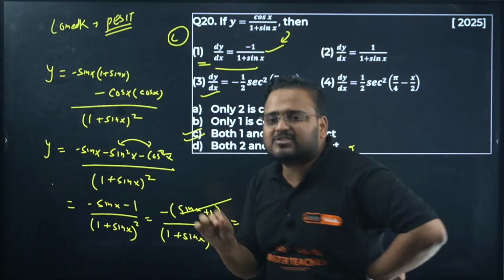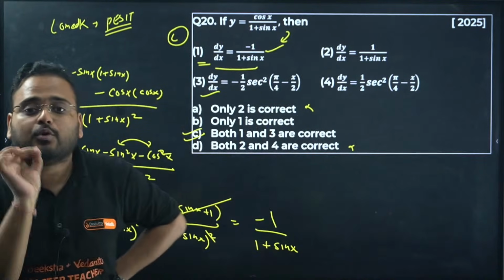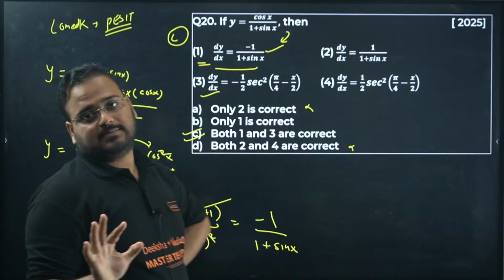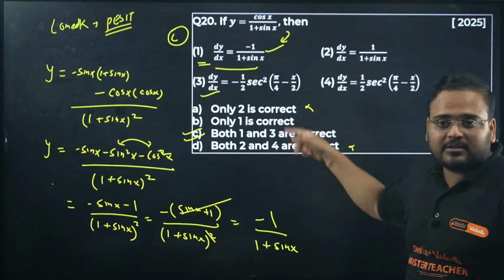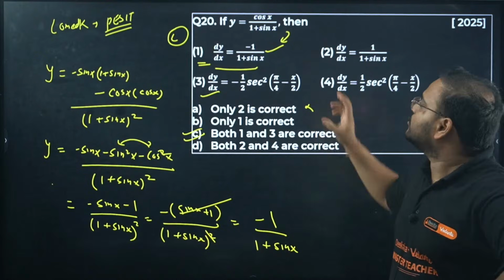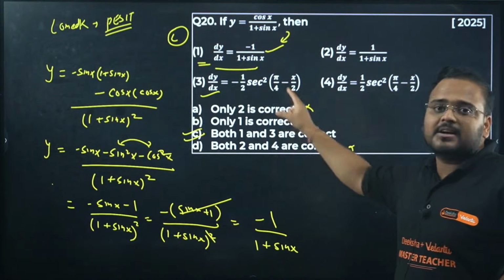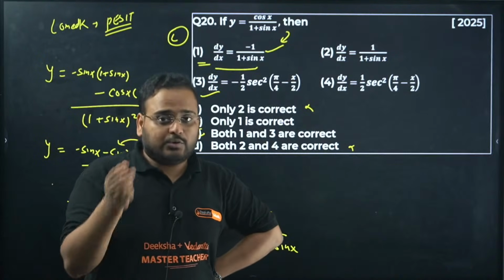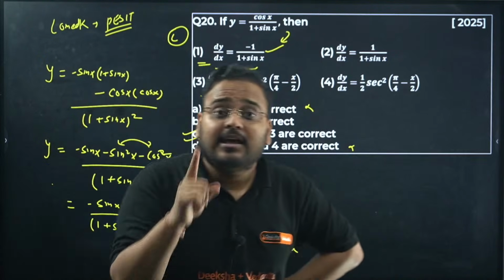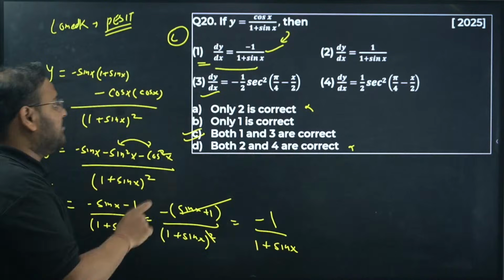You can solve these questions in 2 to 3 steps if you are confident about your formulas. If 1 is correct, only 3 can be correct. Check it with your formula understanding. So yes, this can be solved within 1 minute if you know the formulas well.